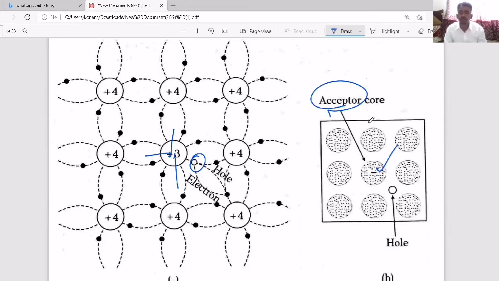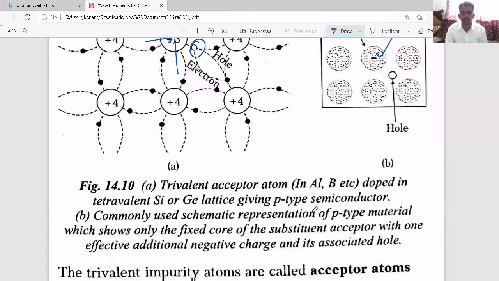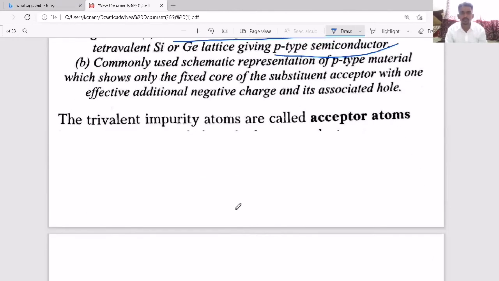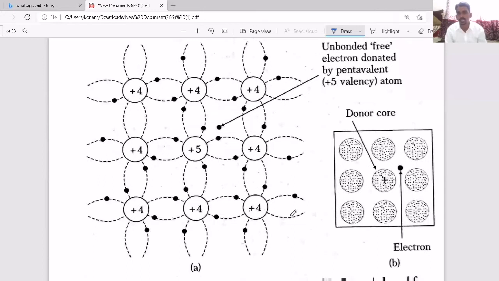So that is the case with P-type semiconductor. When you dope with a trivalent acceptor atom, it gives a P-type semiconductor. The trivalent impurity atoms are called acceptor atoms inside the semiconductor.